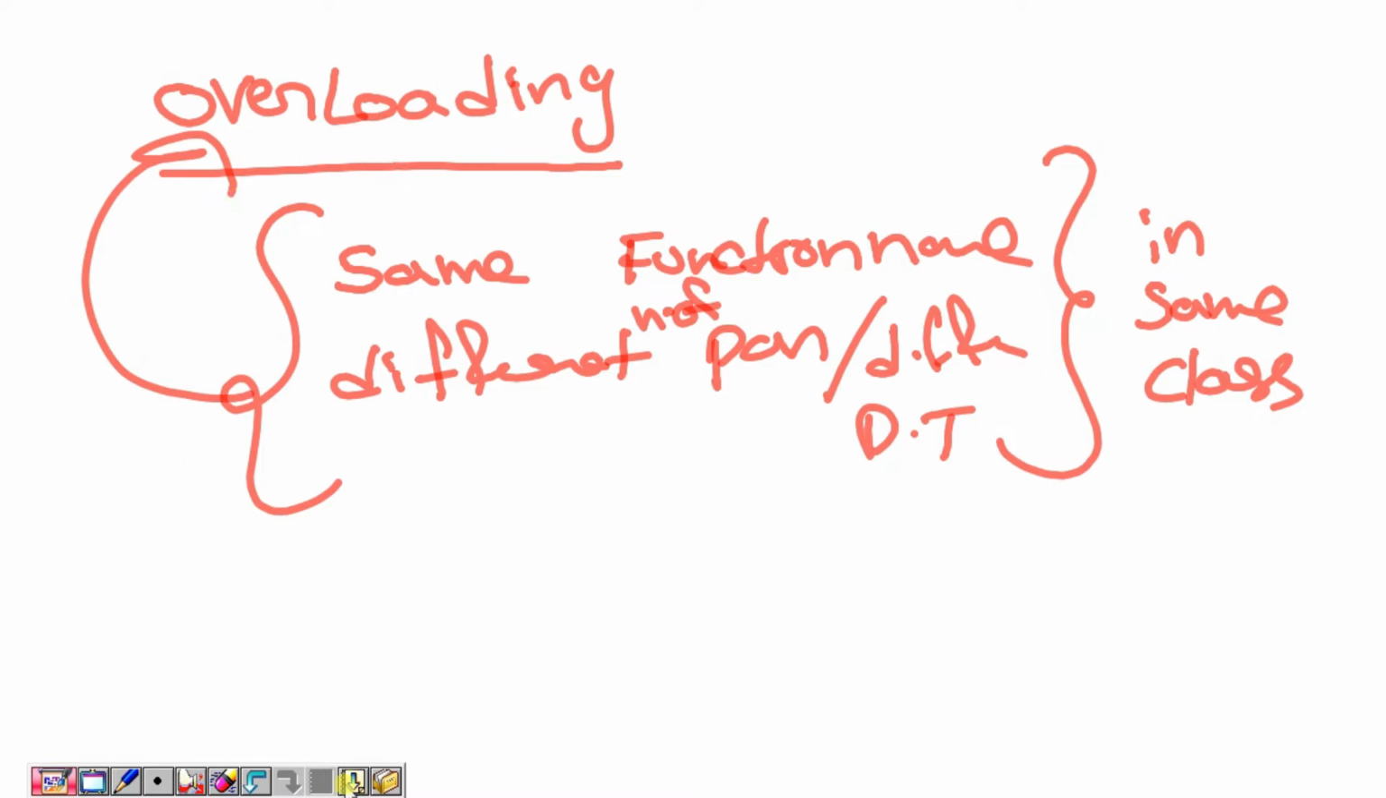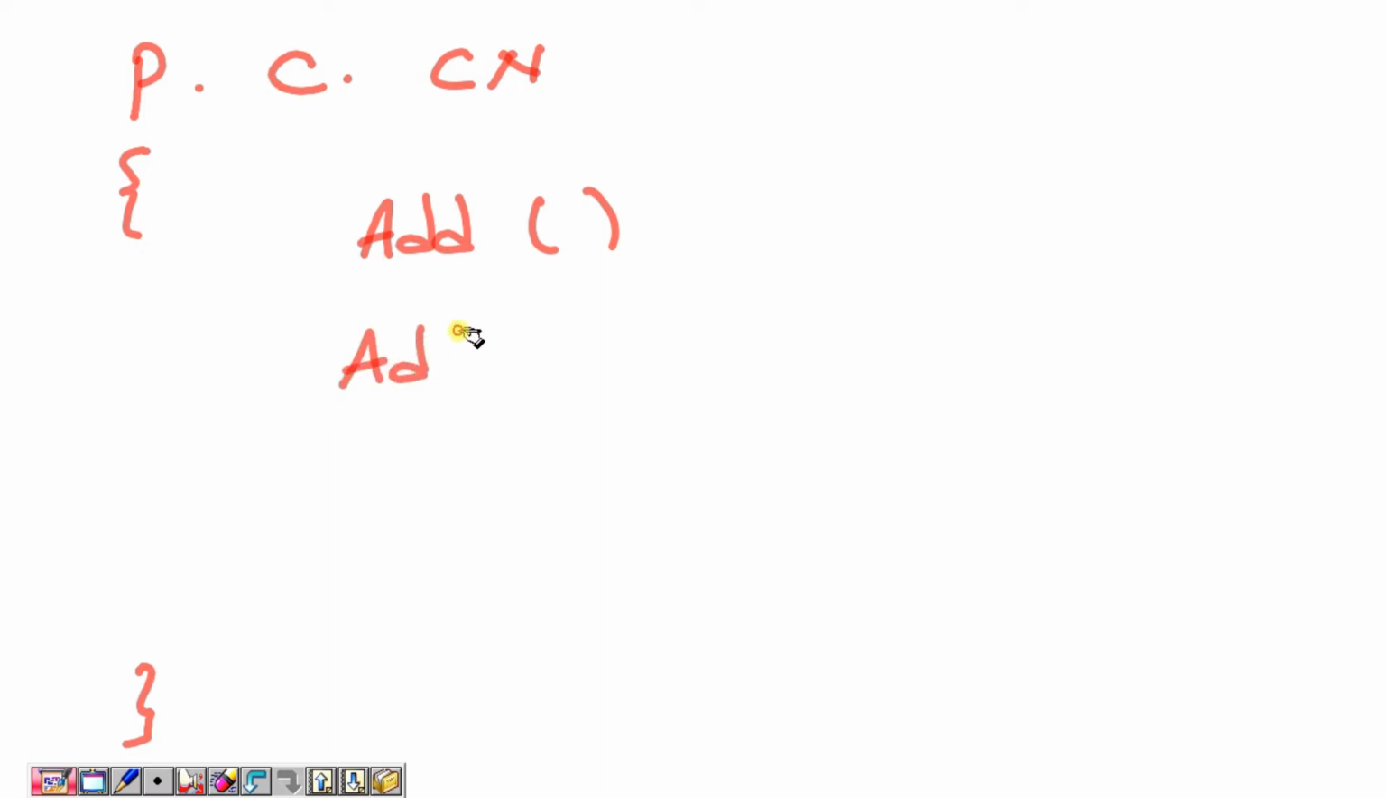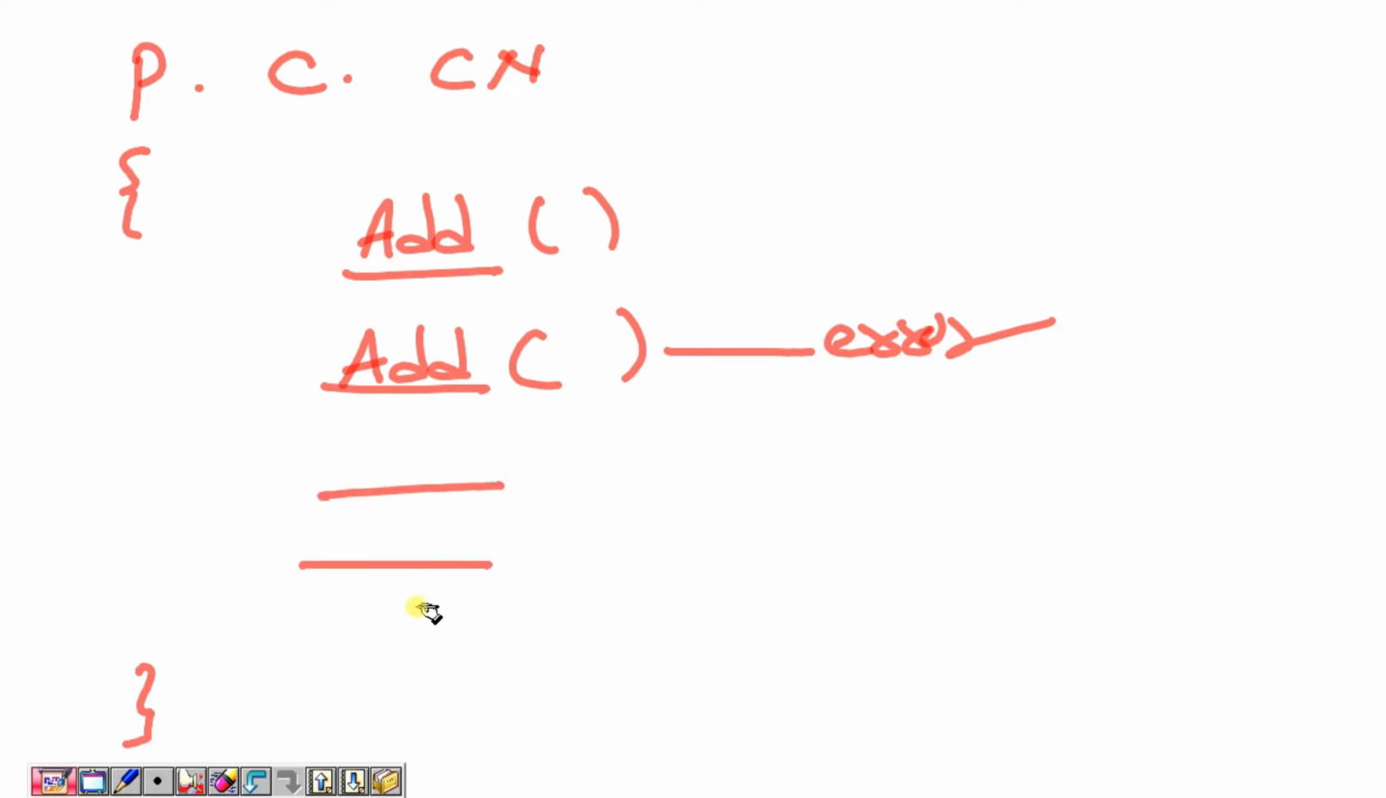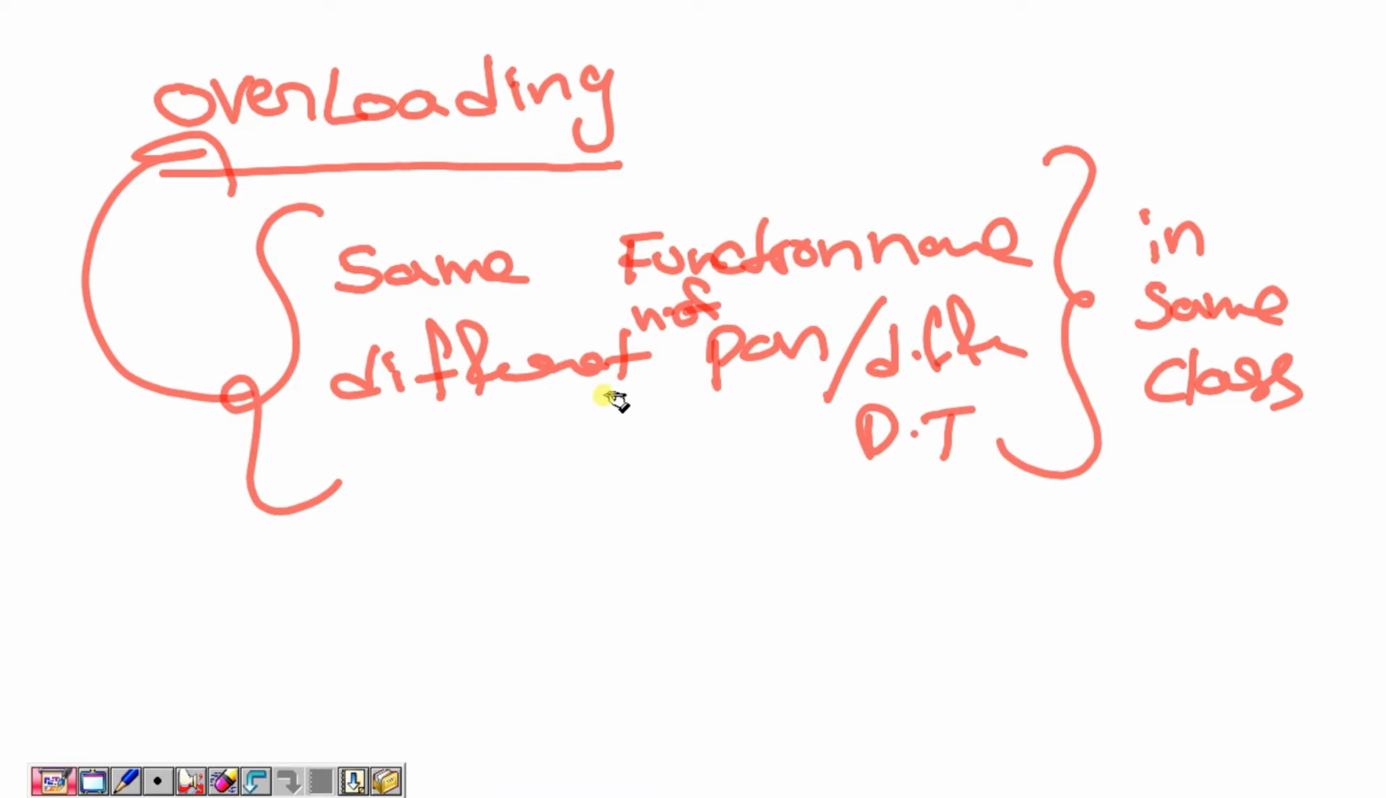Actually, if you go for the public class name, in this class you can declare many methods, but you can declare one method only one time, and if you declare it a second time, it will throw an error. But if I want to use the same name a number of times, then we can go for the overloading concept.